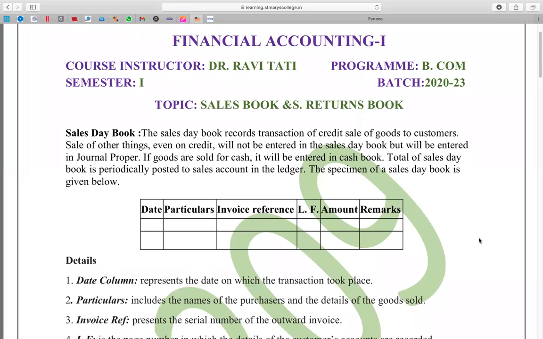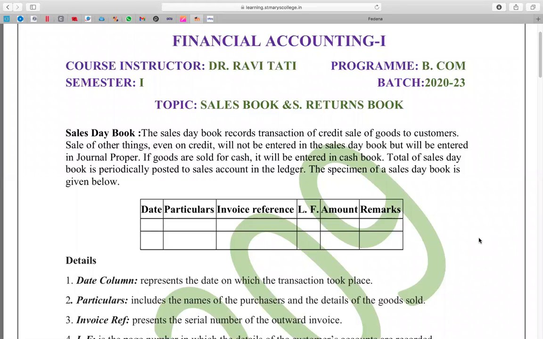The sales day book records transactions of credit sale of goods to customers. It must be credit, it must be only goods. Had it been credit sale of asset, you don't record it here. Had it been cash sale of goods, you don't record it here. Okay, do you understand? You replace credit with cash.